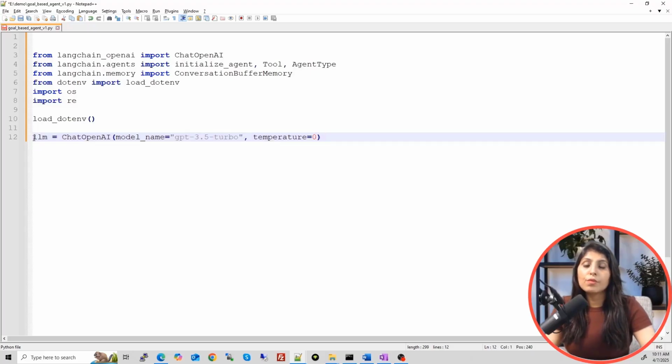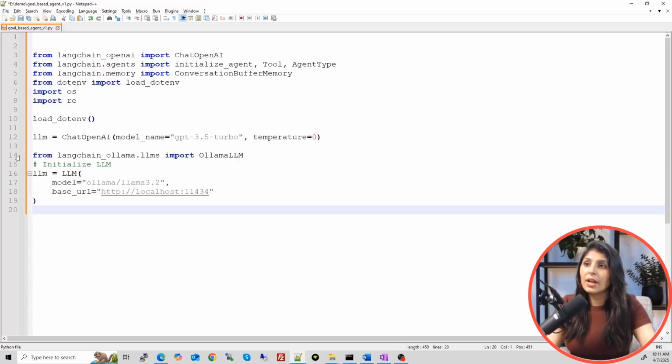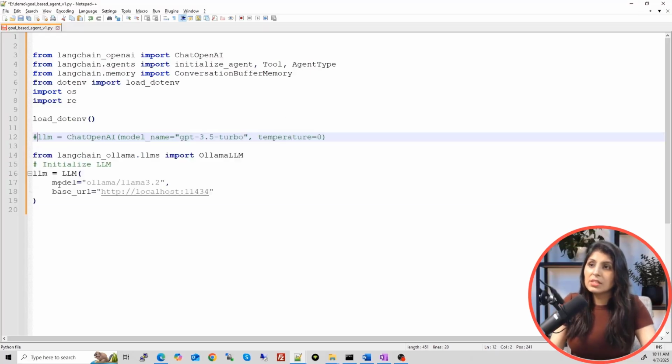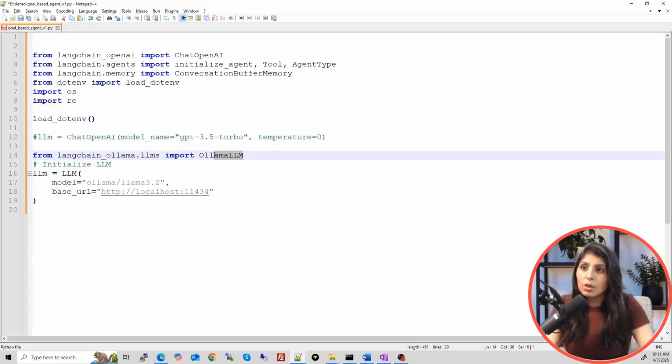So let me show you a few more examples, and you can use those LLMs without any paid service. So first you can try this. See, you can comment this part, and what you can do, you can import Ollama LLM from LangChain Ollama.